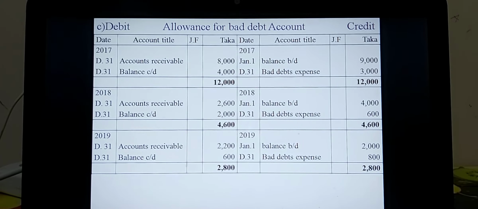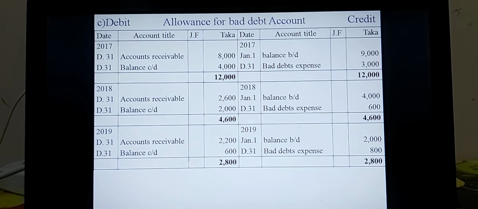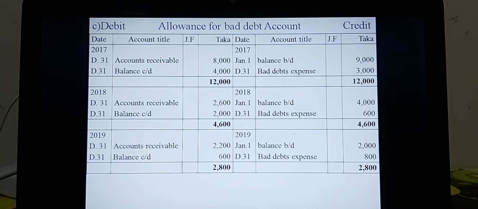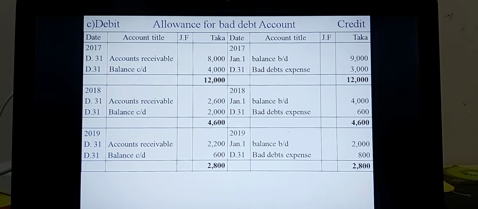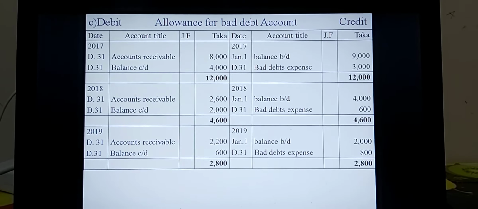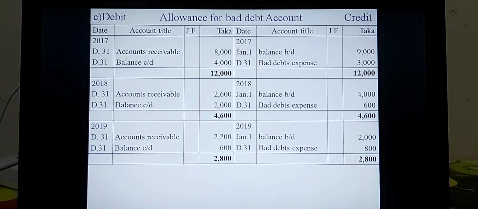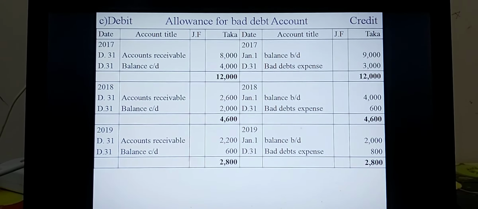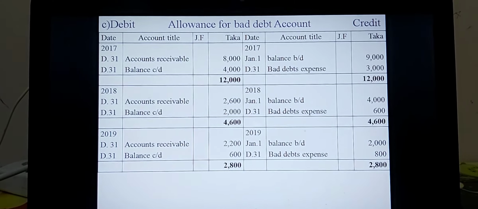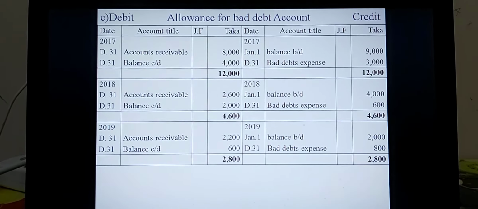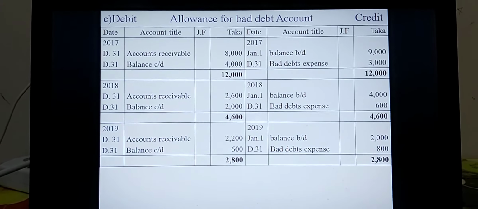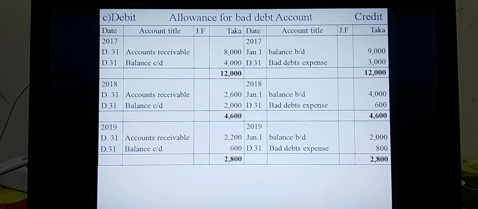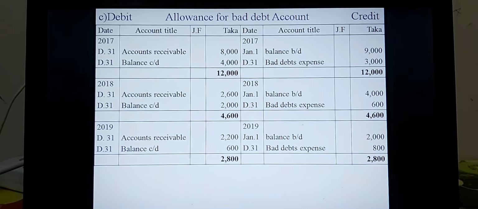In 2018 another posting is available, bad debt expense for taka 600. In the right side or credit side, the total amount of 2018 is 4600. In the debit side only one posting for account receivable taka 2600. The missing amount of 2018, that is balance CD or closing balance of 2018, is taka 2000. Always balance CD is the closing balance. This closing balance is transferred to the next year, 2019, as balance BD, that is the opening balance of the current year 2019, taka 2000.